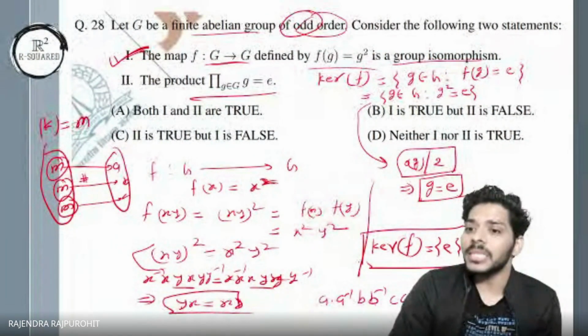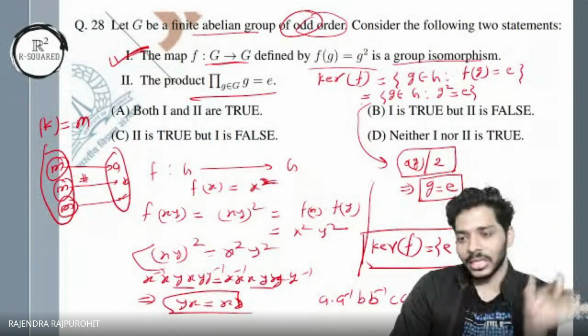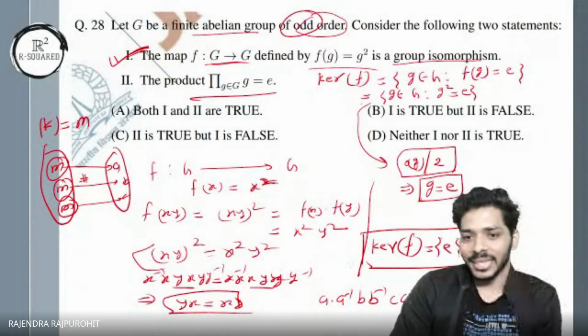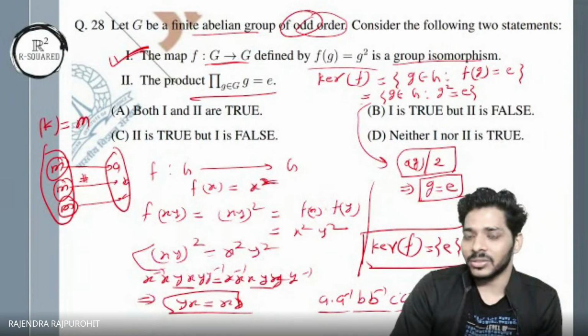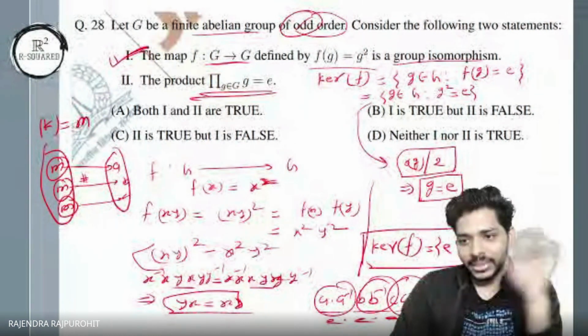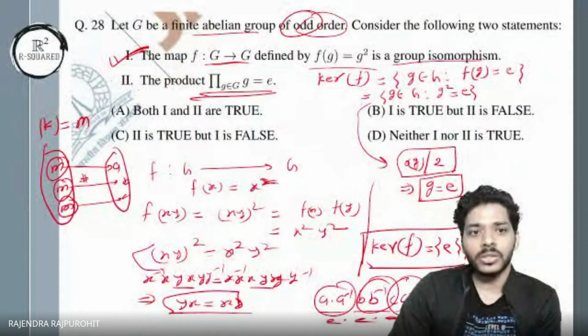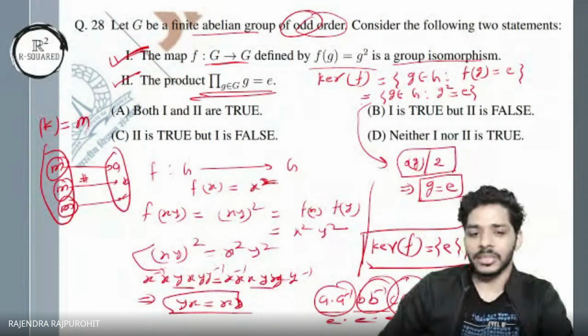Since the group is abelian, even if you do not write it in this order, you can make use of the commutative property and arrange these into this pattern. So if you take a finite abelian group, then you can write them like this, and this is identity, this is identity, this is identity, and that is the product of all the elements. The elements cancel out with their inverses and give you the identity as a product. So you get identity only. So both statements are true.